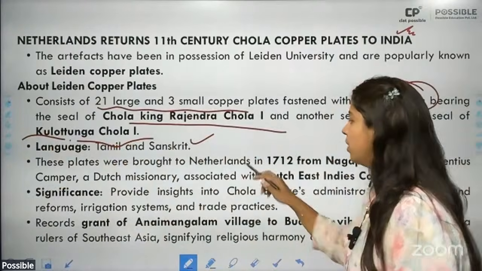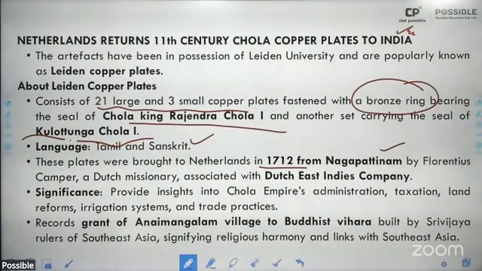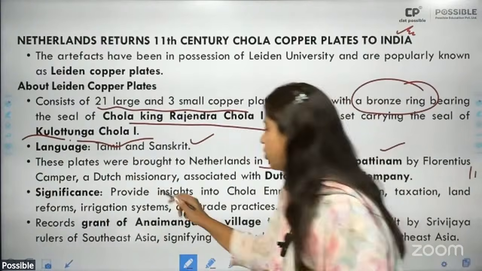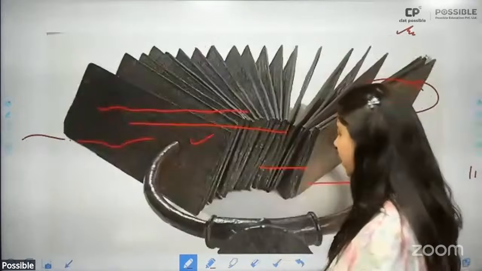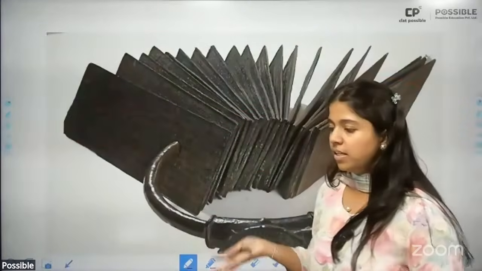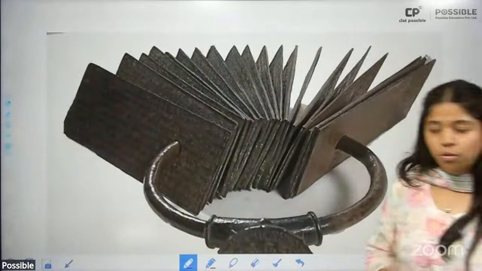These plates were brought to Netherlands in 1912 from Nagapattinam by Florentius Camper. Please, his name is very important. A Dutch missionary associated with the Dutch East Indies Company. It also records grants of Anaimangalam village to a Buddhist Vihara. This is the picture of the copper plates that we are to bring back to India.